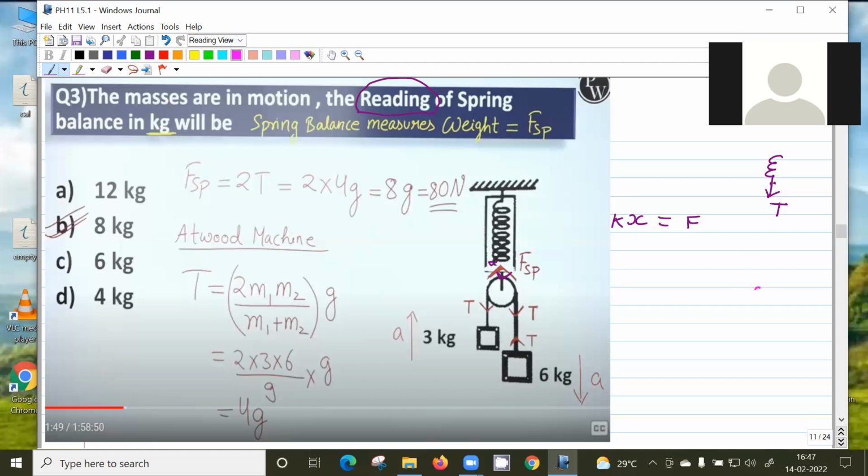So if you draw the free body diagram of this pulley, the downward forces are the two tensions, no? And these two tensions are the same. Why is it the same? Same string, and also this pulley is smooth and massless. And this is the force, say T1. T1 should be equal to 2T because the pulley is in balance.